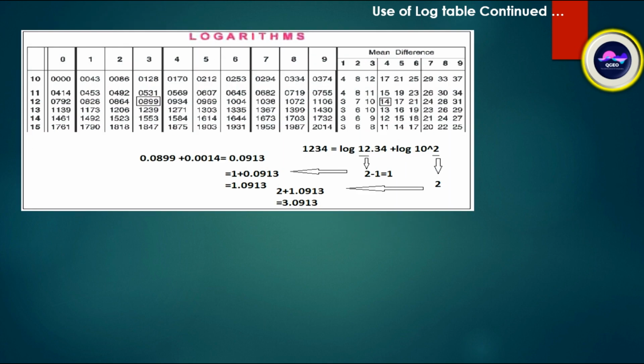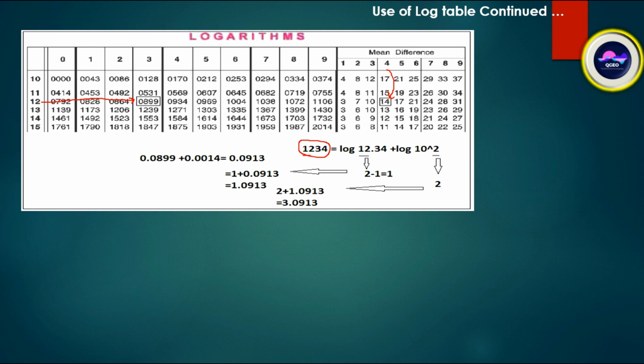Now you can see another use of the log table here. Remember this: 1, 2, 3, 4. What will be the log value? We can write 2.34 plus log 10 to the power 2. Here for 12 it will be 2 minus 1, that is 1. In the row 12, come here up to 3, 12.3, and then 4.